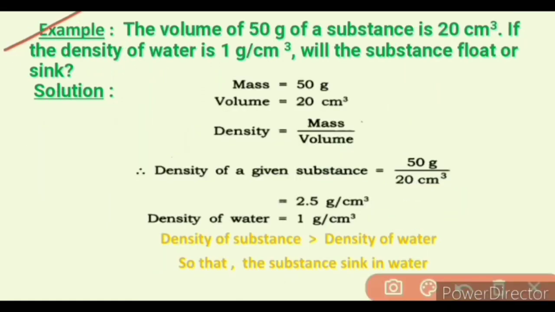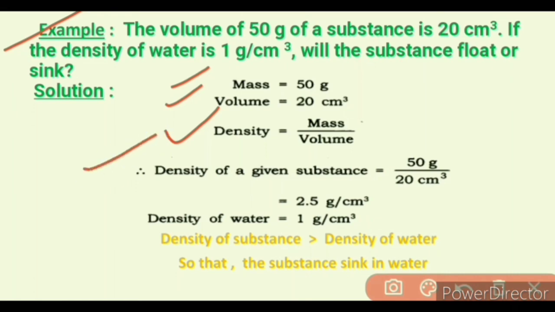We have one more example. The volume of 50 gram of a substance is 20 centimeter cube. If the density of the water is 1 gram per centimeter cube, will the substance float or sink? We know mass is equal to 50 gram, volume of the substance is equal to 20 centimeter cube. We know density is equal to mass upon volume. So put the value of mass and volume.